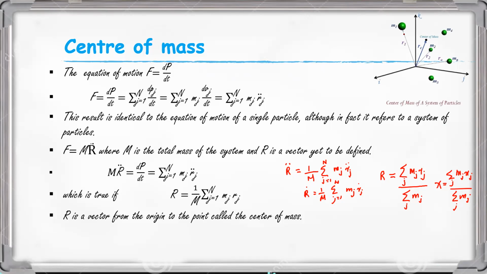Look at the picture. Here it is the x direction, the y direction, and the z direction. Here we consider a number of mass points, 1 to n, and the position vectors for each mass are expressed as r1, r2, etc. up to rn.